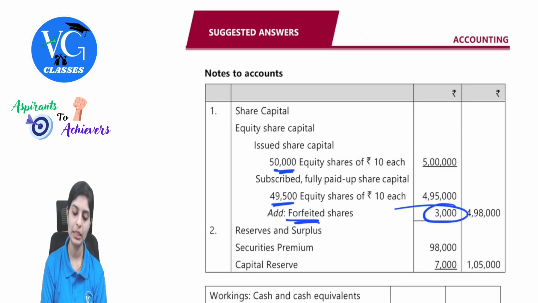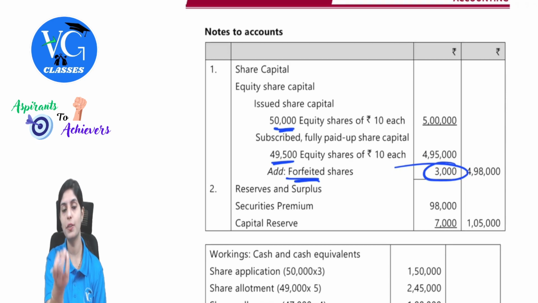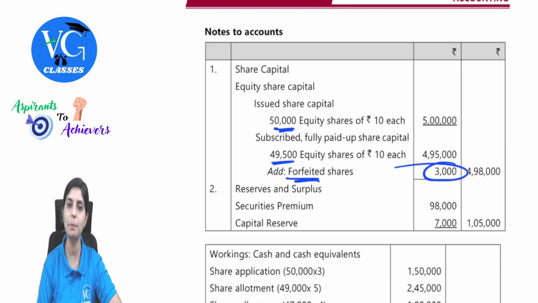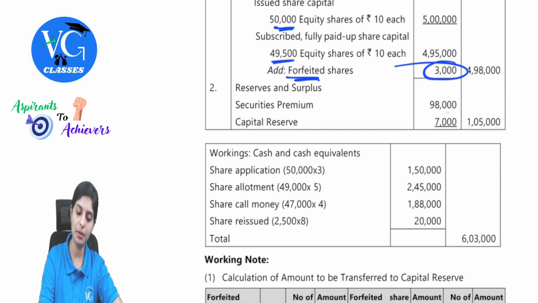3,000. Clear? Then there is reserves and surplus. Securities premium is allowed because you have collected premium amount on allotment for the remaining shares. Default was only with respect to 3,000 shares. In that also, only 1,000 shareholders didn't pay the allotment money. So securities premium will come for that. Further details: share application for 50,000, share allotment is for 49,000 at 5 rupees including premium.